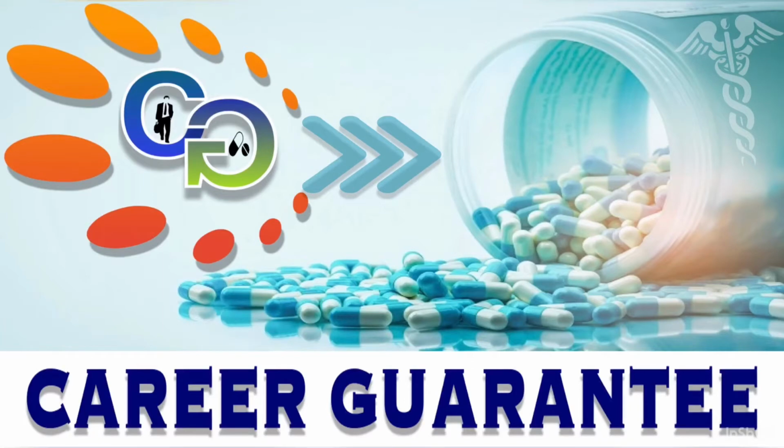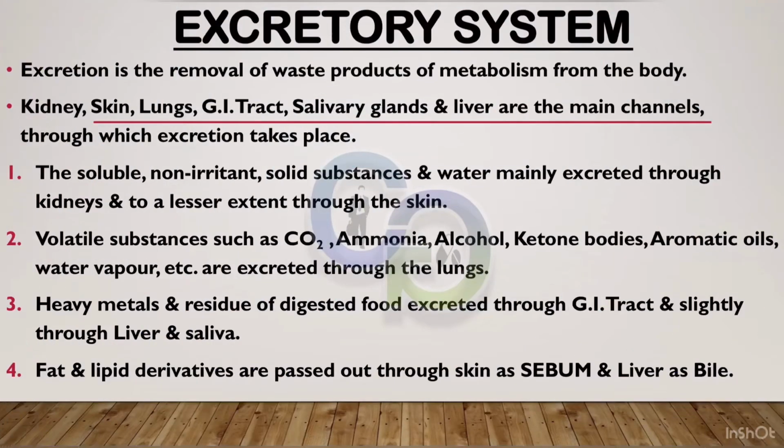Today we will discuss the excretory system. Excretion is the removal of waste products of metabolism from the body. Kidney, skin, lungs, GI tract, salivary glands, and liver are the main channels through which excretion takes place.